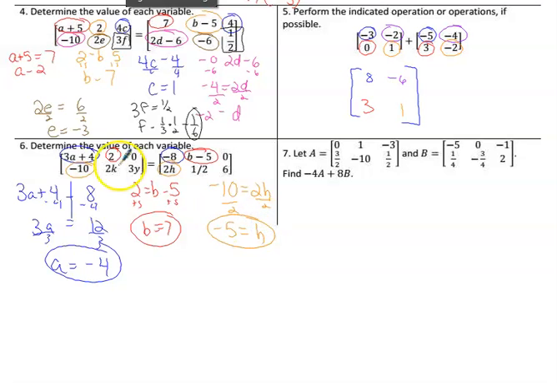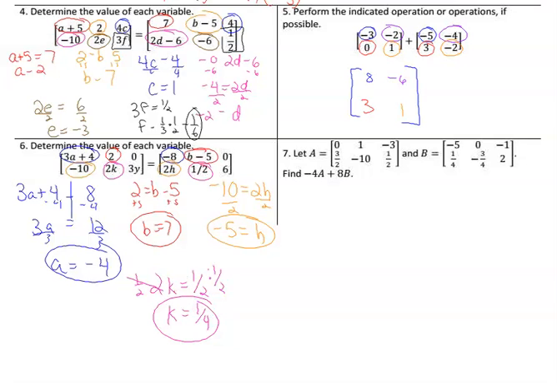And then the next one, 2k has to equal 1/2. Divide by 2, but that's the same thing as multiplying by 1/2, so it's easier to multiply fractions. So 1/2 times 1/2 is 1/4. So k is 1/4.